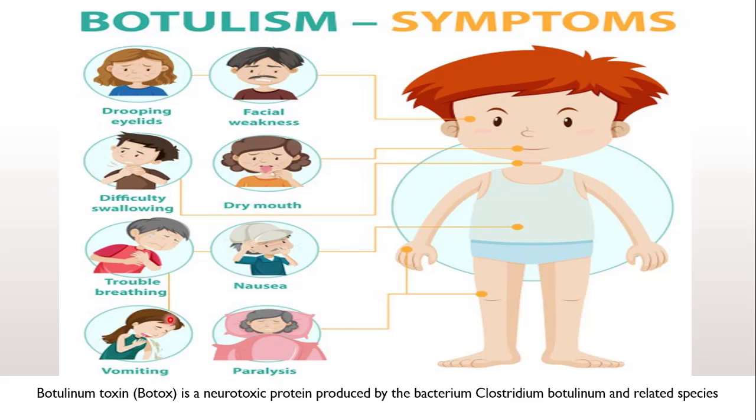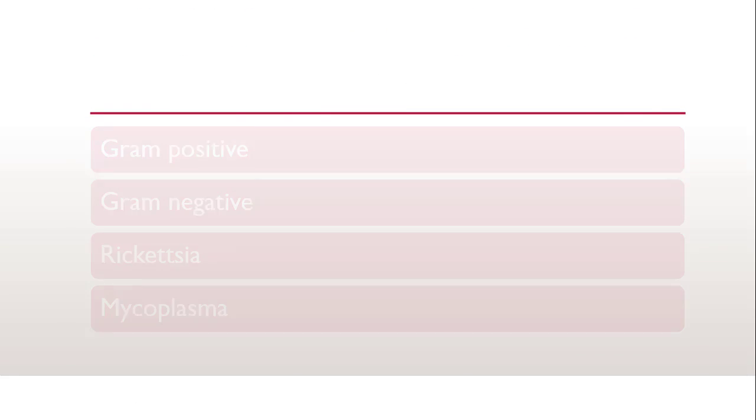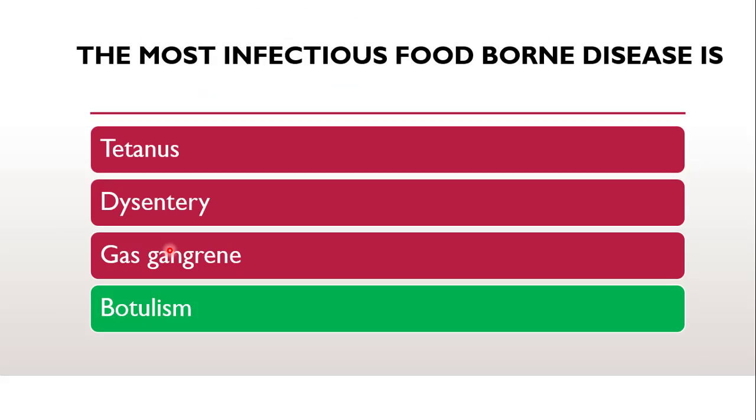Why? Because botulism is responsible for producing a toxin, that is Botox, which is a neurotoxic protein produced by the bacterium Clostridium botulinum and other species of Clostridium. The main symptoms, as you can see, are nausea, vomiting, then facial weakness and difficulty in swallowing, etc. These toxins enter our body through food and they will cause botulism. So the correct answer is botulism, the most infectious foodborne disease.